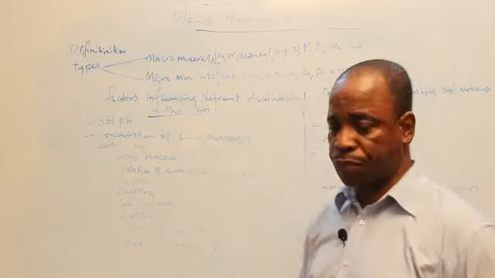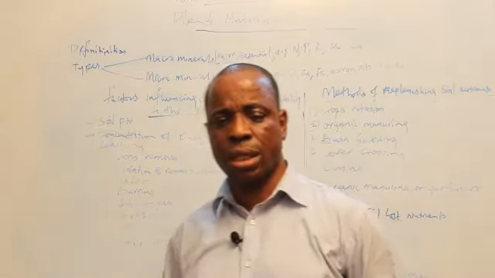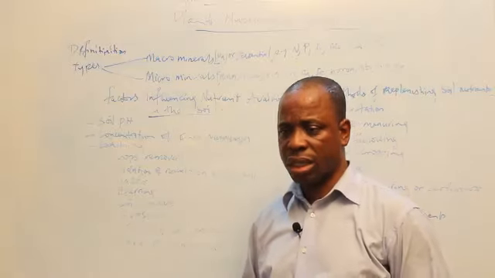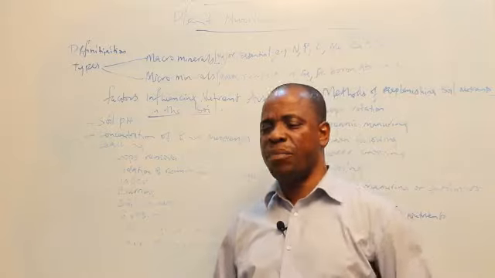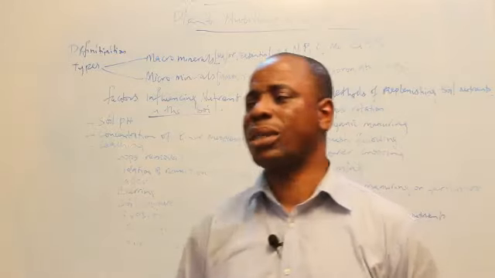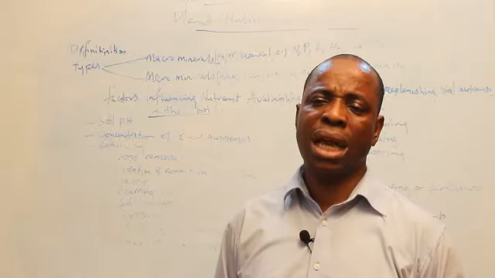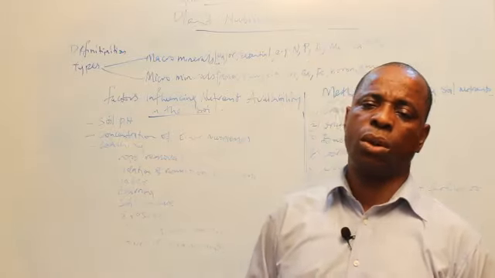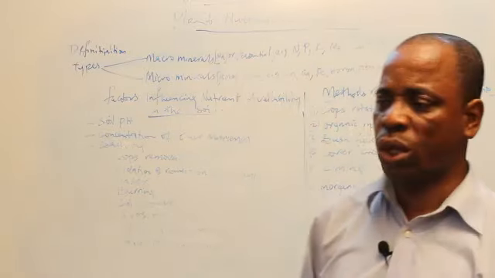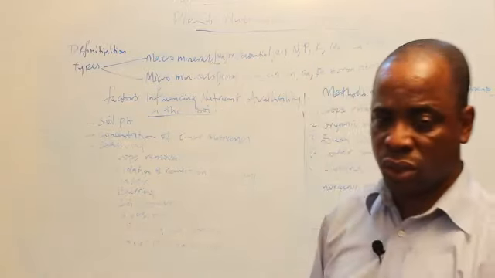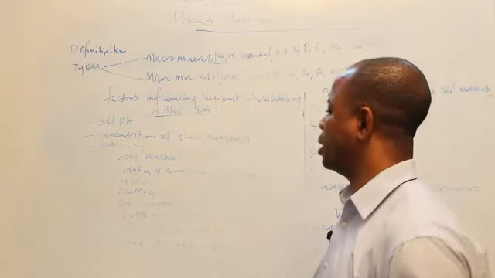The next one is leaching. Leaching is the washing down of soil nutrients below the root zones. This is very common on the sandy soil. When rain falls, nutrients are mixed with water. And then when the water percolates into the earth and goes down below the area where the roots of crops can get to, the water will not only go down, but the nutrients will be forced down as well. Leaching is washing down of soil nutrients deep into the soil where the roots of crops cannot reach. This can affect availability of nutrients.